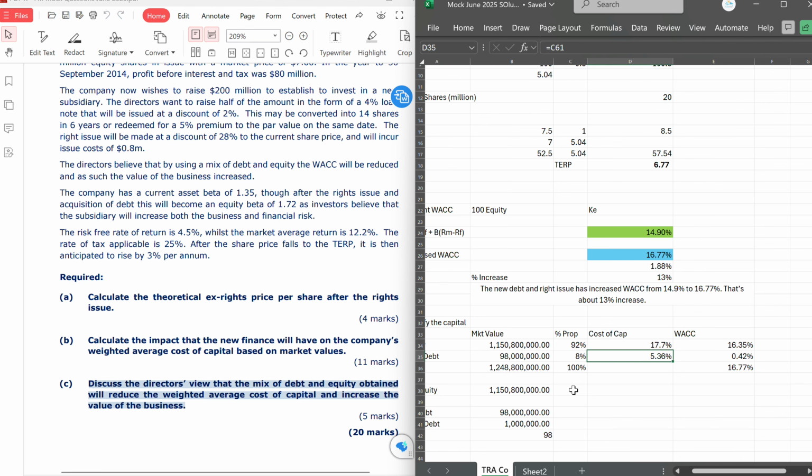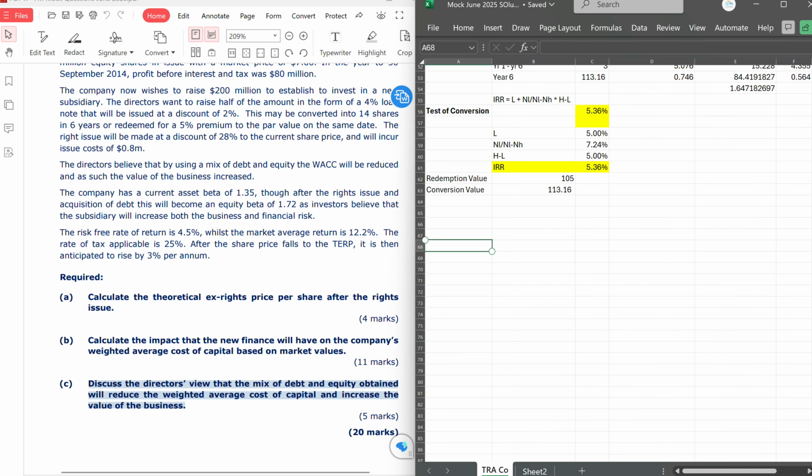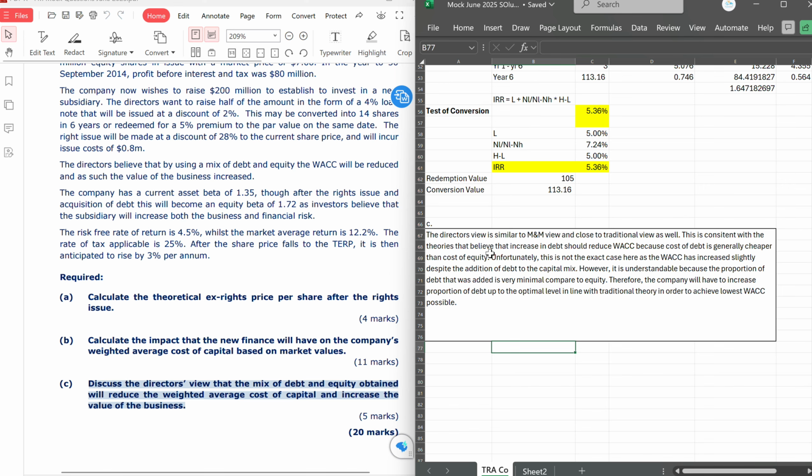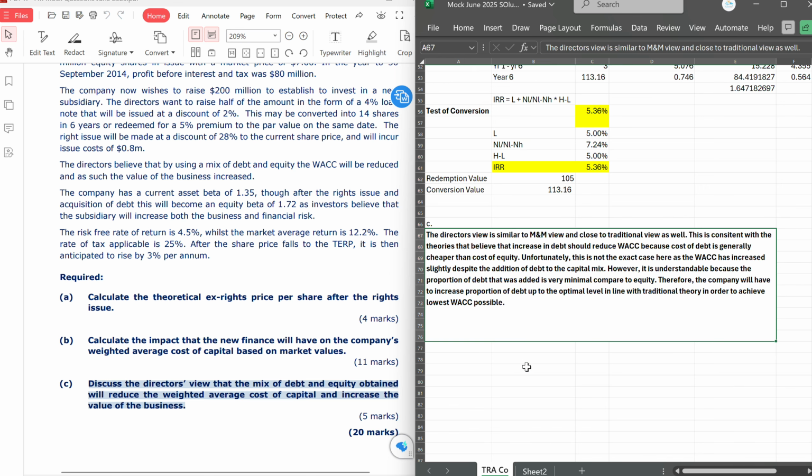So we advise the company to issue more debt, at least in line with the traditional theory, until they get to a point where the debt has been maximized, and that is called the optimal point of gearing, where your WACC will be at the lowest point. So more debt needs to be issued. And that is what I've summarized in a small write-up for you here. So for C, you can read through, and that is the summary. And that is it for this question.